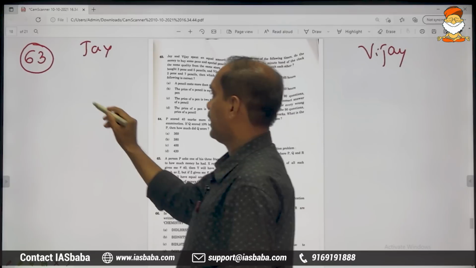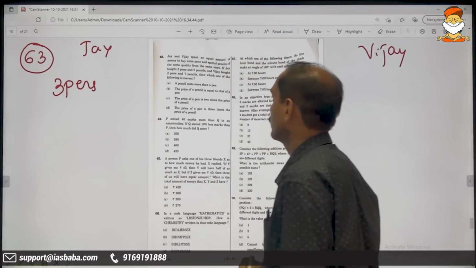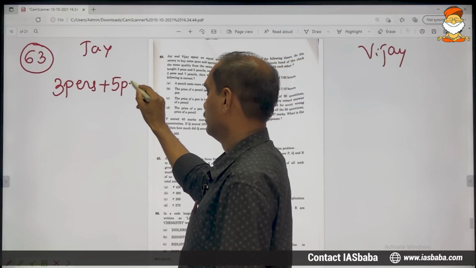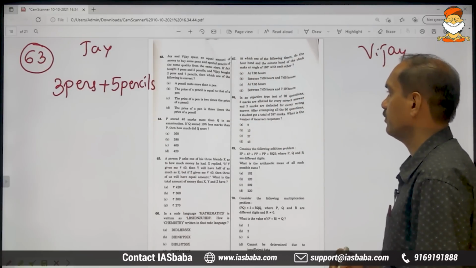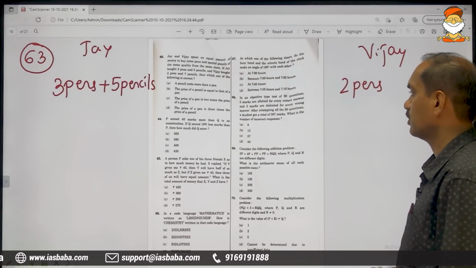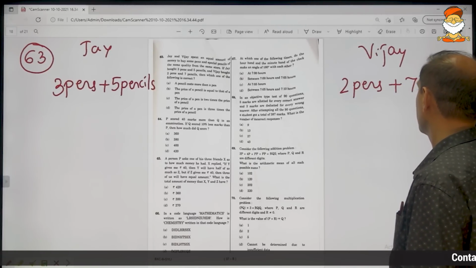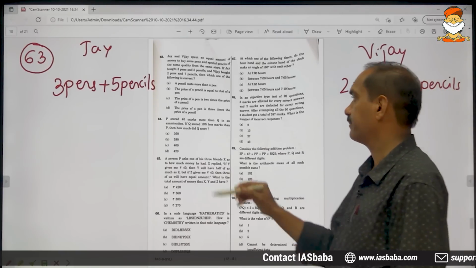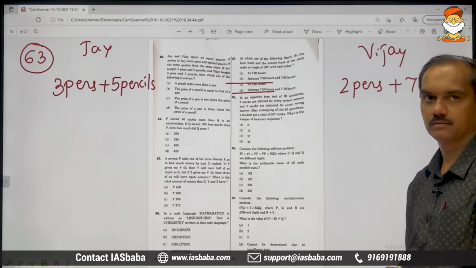Jay bought 3 pens and 5 pencils, and Vijay bought 2 pens and 7 pencils. And they are spending an equal amount of money, so these need to be equal to each other.